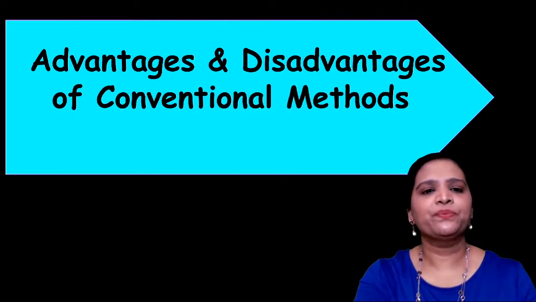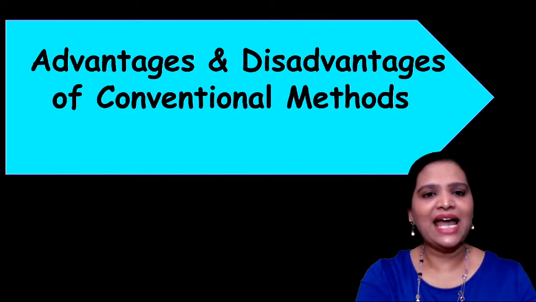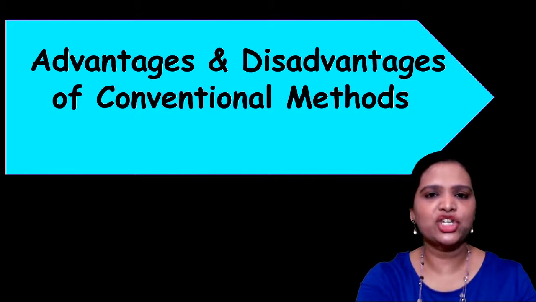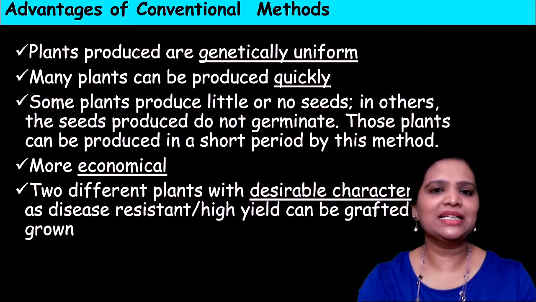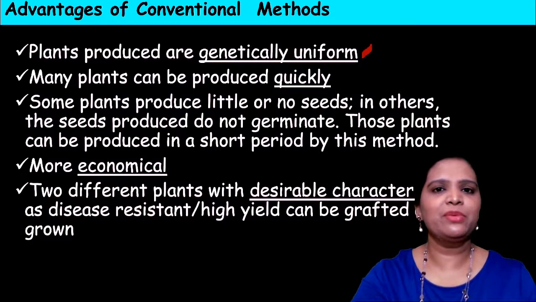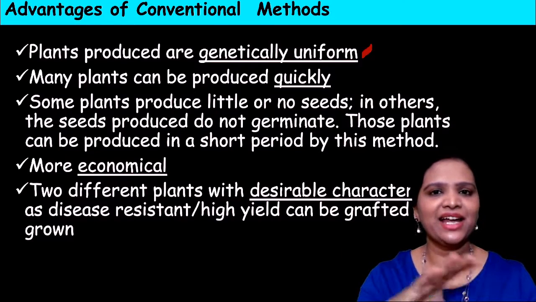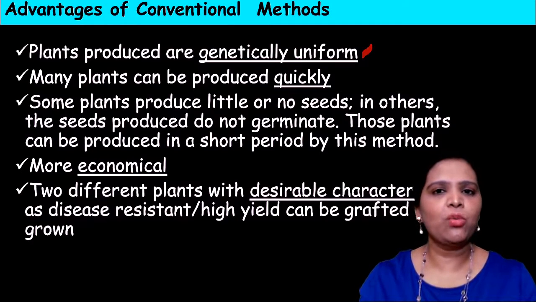So what are the advantages and disadvantages of this conventional method? Let us see the advantages. Here the plants produced are genetically uniform, right? Because, for example, we are doing cutting, layering, grafting, everything from the original parent plant. So there is no modification.